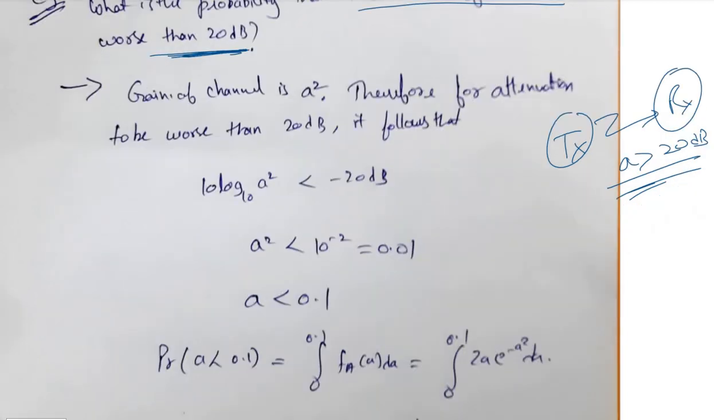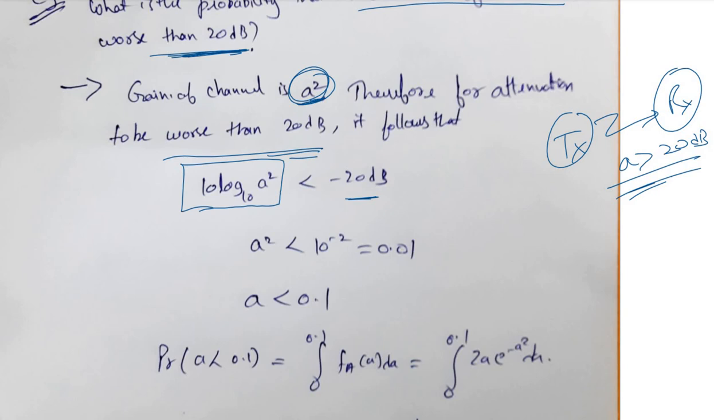We know that the attenuation or the gain, we call it gain or attenuation, same thing, of a channel is a. So the gain of that would be a square. When the signal propagates through that channel, the gain achieved by that signal would be a square, since the attenuation is a. Therefore, for attenuation to be worse than 20 dB, it follows that 10 log base 10 a square should be less than or equal to minus 20 dBs.